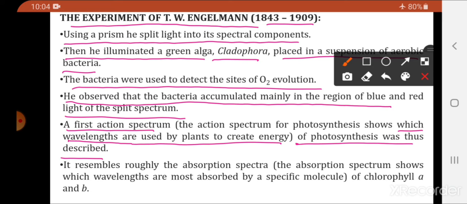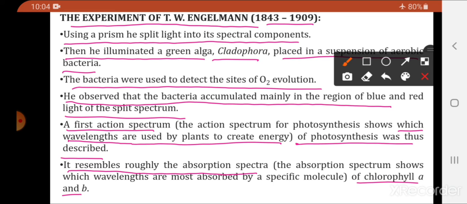Okay. Now, ये जो action spectrum बना, it resembles roughly the absorption spectrum of chlorophyll A and chlorophyll B. Now, chlorophyll A and chlorophyll B are what? They are the molecules. They are the pigments which absorb the light. So, what is absorption spectrum?